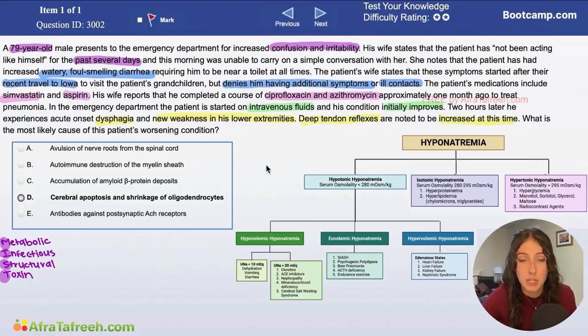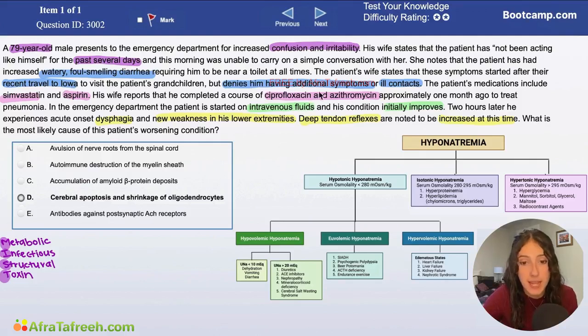So we have a picture of this patient who we're pretty sure has C. diff. Our patient comes into the ER for confusion and irritability. He's given IV fluids and his condition initially improves, but after 2 hours, he begins to experience this dysphagia, these new weakness in his lower extremities. Deep tendon reflexes are increased, so definitely some neurological symptoms, and we want to know the most likely cause of this patient's worsening condition.